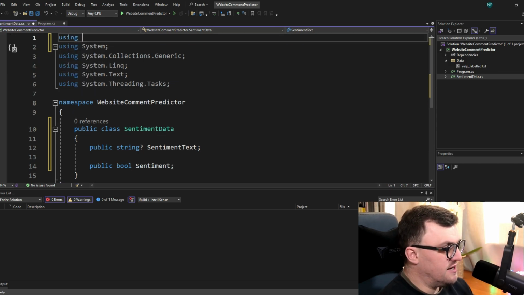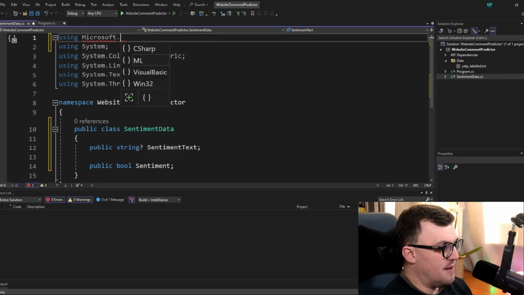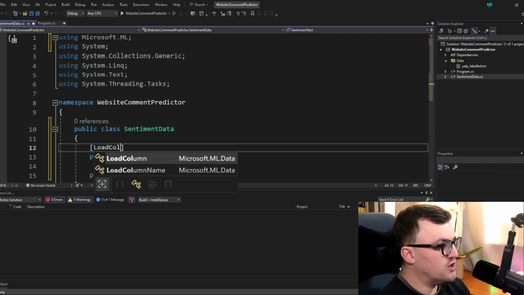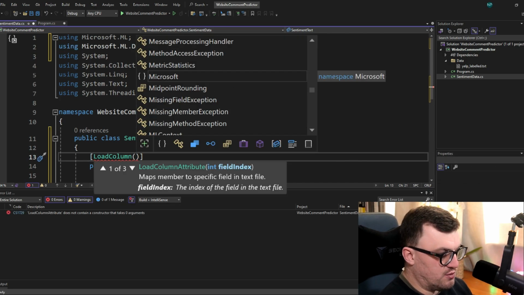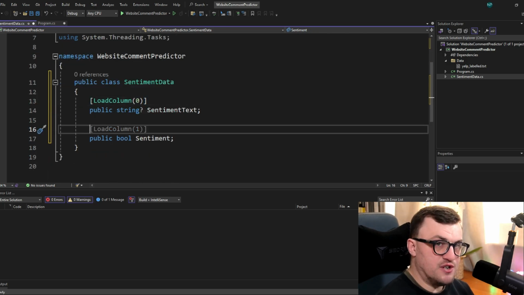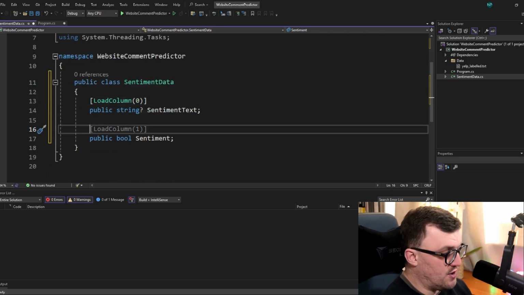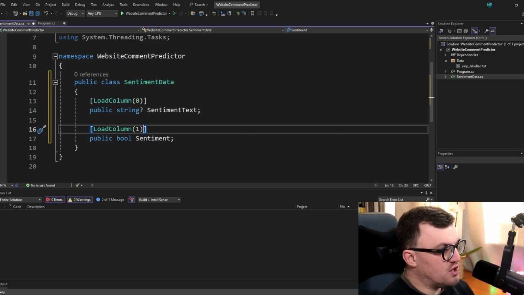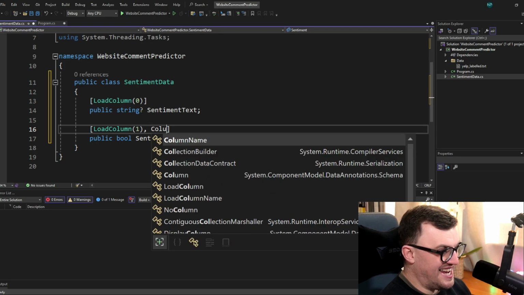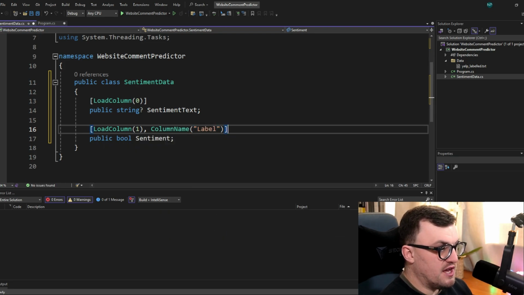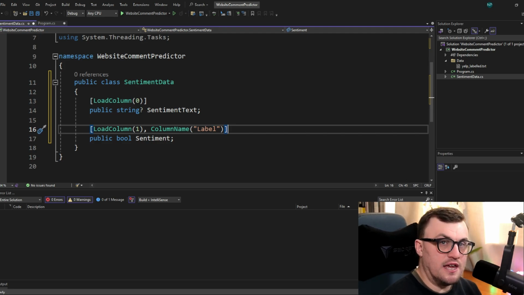To do that, we're going to need to reference Microsoft.ML in this class, and then we can decorate this with a load column attribute, and this would be the first column, therefore load column 0. Again, very straightforward. Visual Studio already knows what I'm going to say. Load column 1 for the actual sentiment bool. I also want to say that I'm going to map this into a new column called label. If you've watched the previous video, you'll know that the label is essentially the representation of the result.